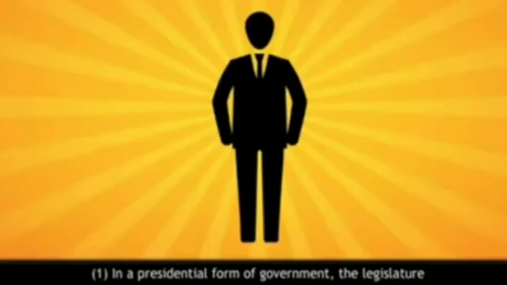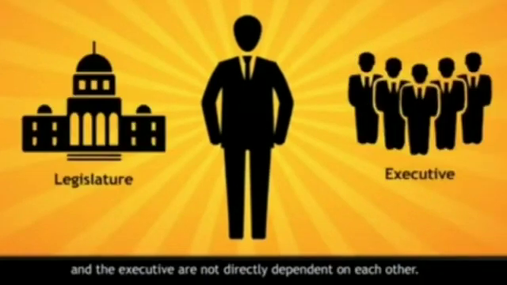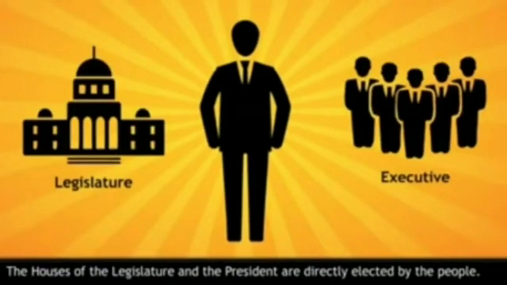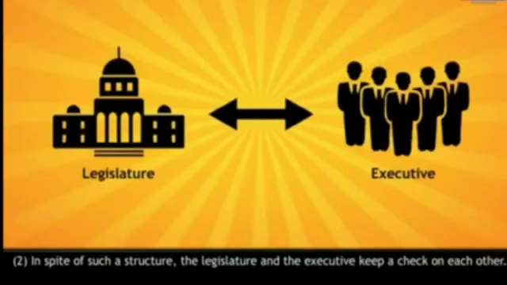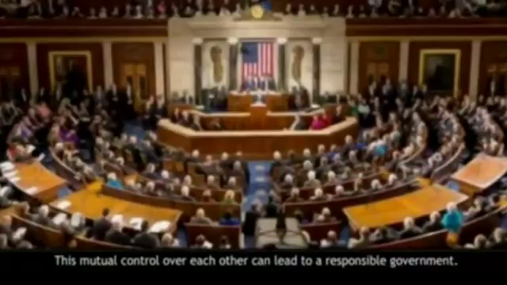In a presidential form of government, the legislature and the executive are not directly dependent on each other. The houses of the legislature and the president are directly elected by the people. The president is the executive head and has lots of powers, including power to implement laws. In spite of such a structure, the legislature and the executive keep a check on each other. This mutual control over each other can lead to a responsible government.